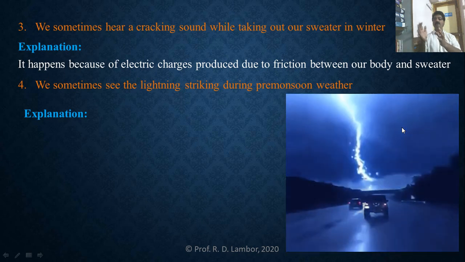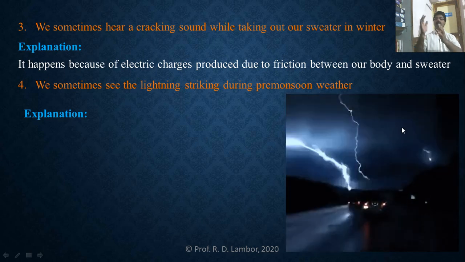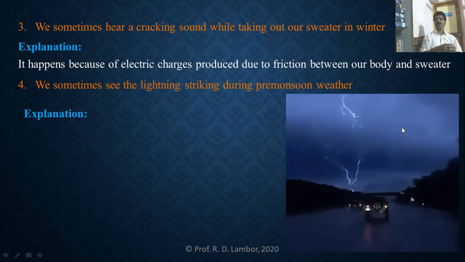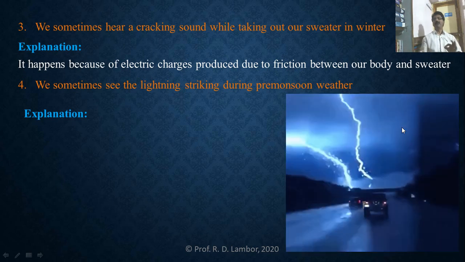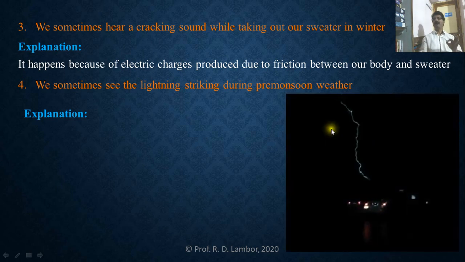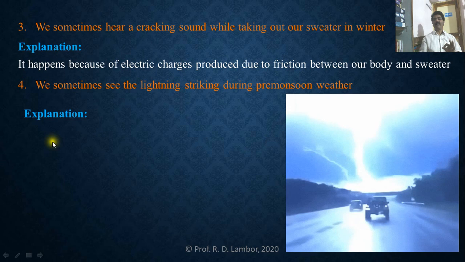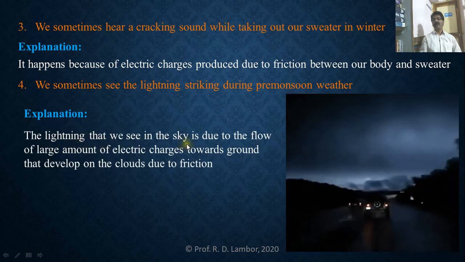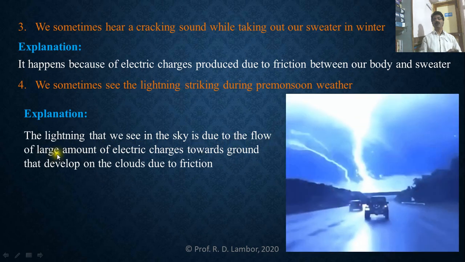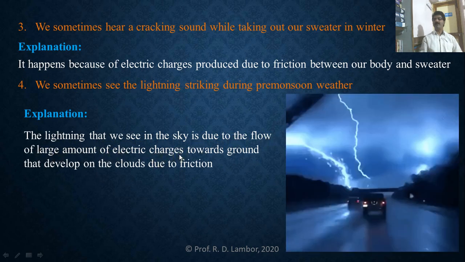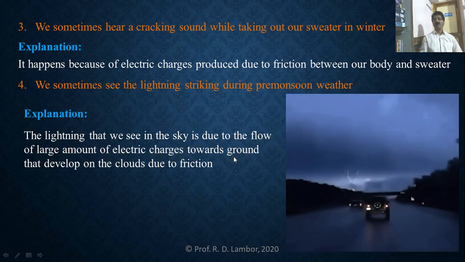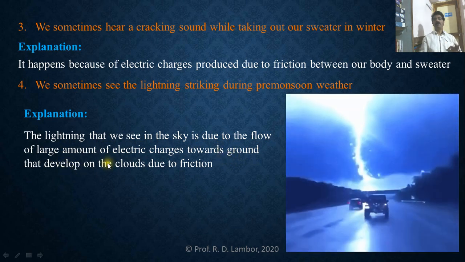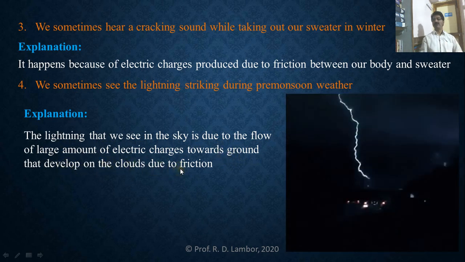And this large amount of electric charge is flowing towards the ground, and due to that we can see lightning in the sky. See here, the lightning that we see in the sky is due to the flow of a large amount of electric charge towards the ground, the charge which is developed on the clouds due to friction.